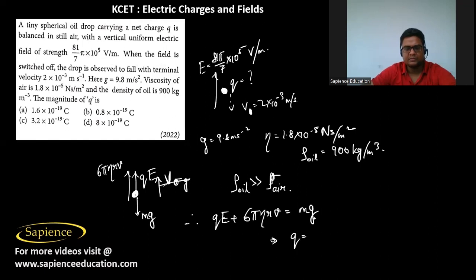So Q will be m g, where m is 4 by 3 pi r cube into the density of oil, into g, minus 6 pi eta rv, divided by E. Now, what is not told is the radius of the oil drop.